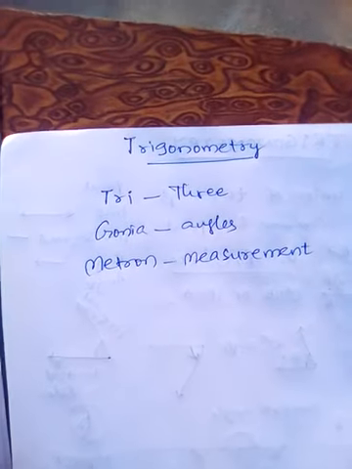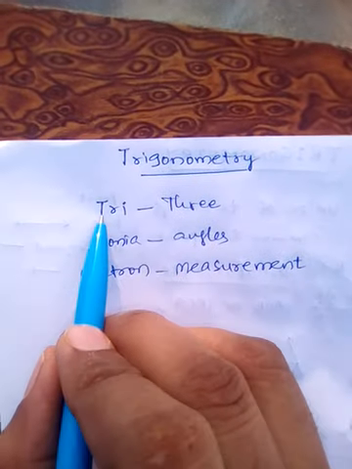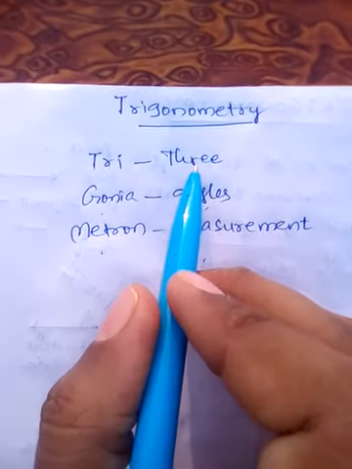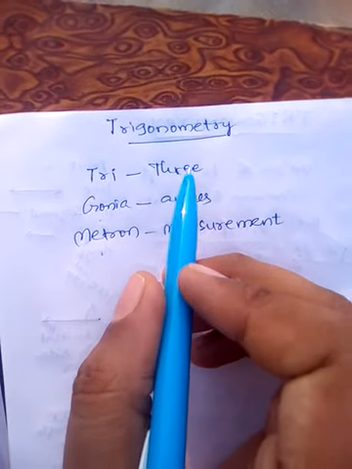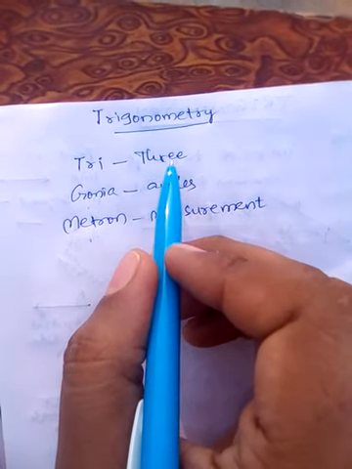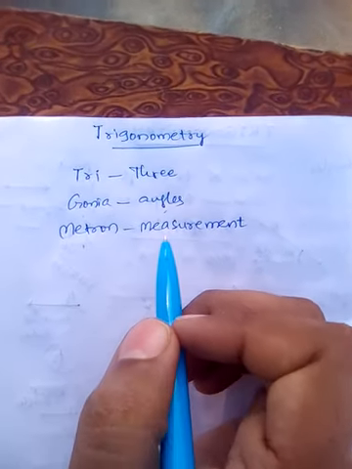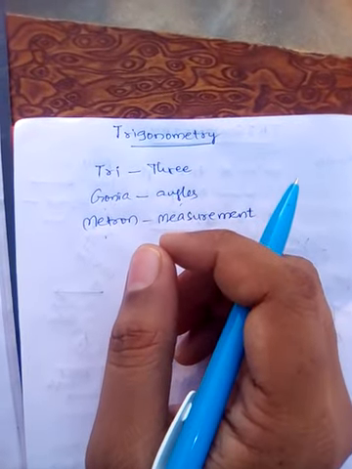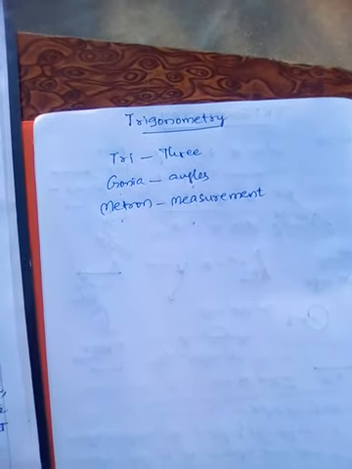So this word trigonometry means three angles measurement. We are naming this branch of mathematics as trigonometry because we are saying that it is three angles measurement. So this is a branch of mathematics where the sides as well as angles are related.